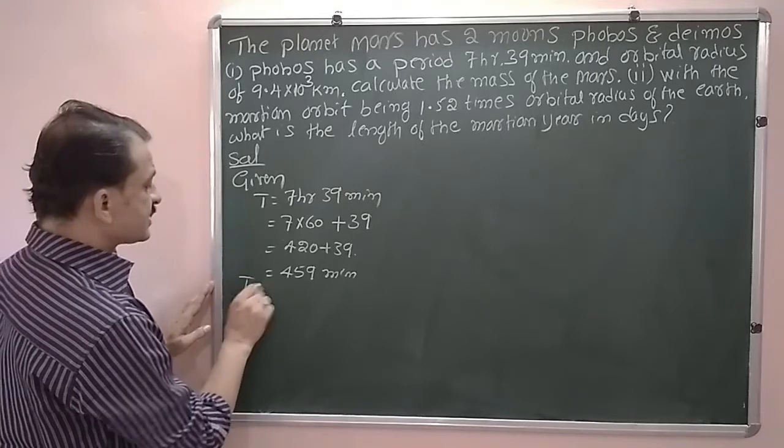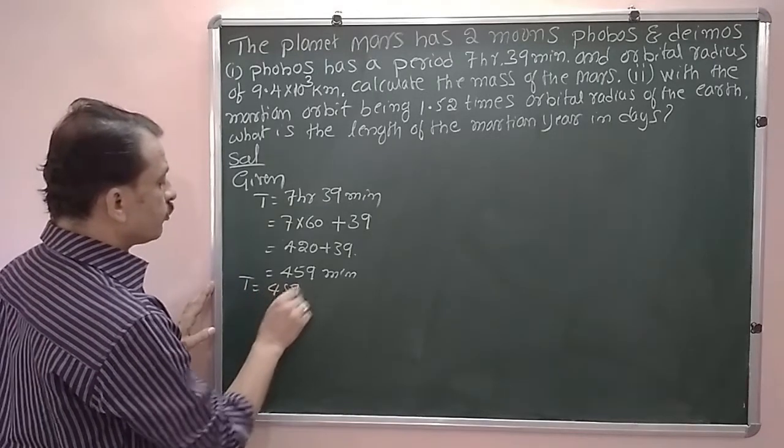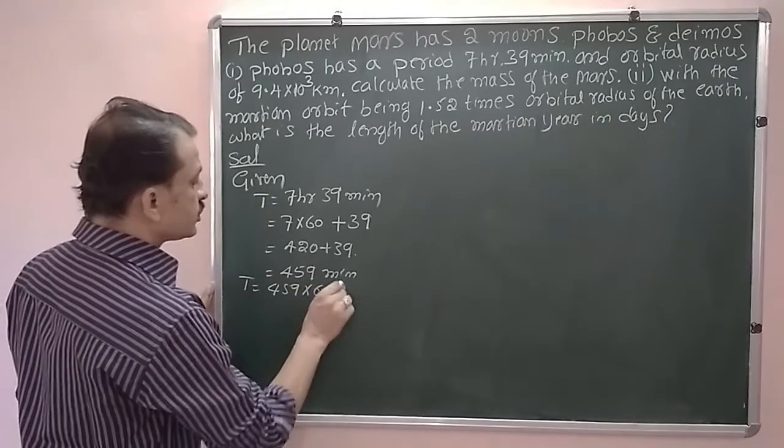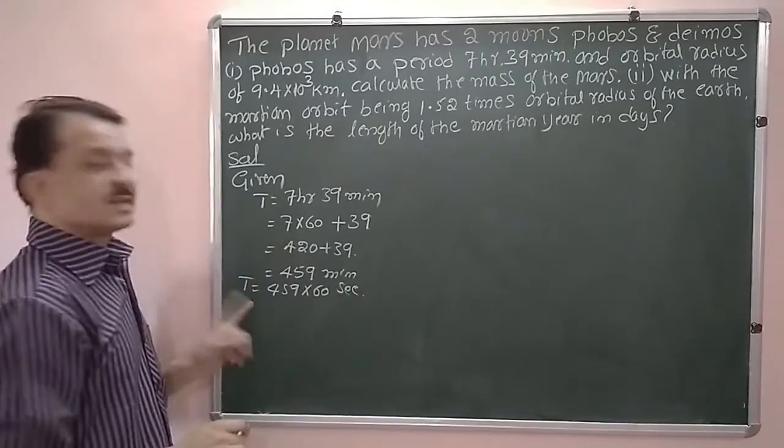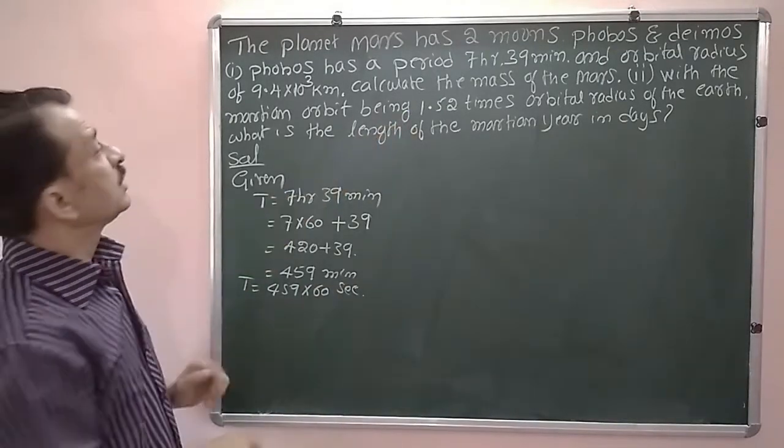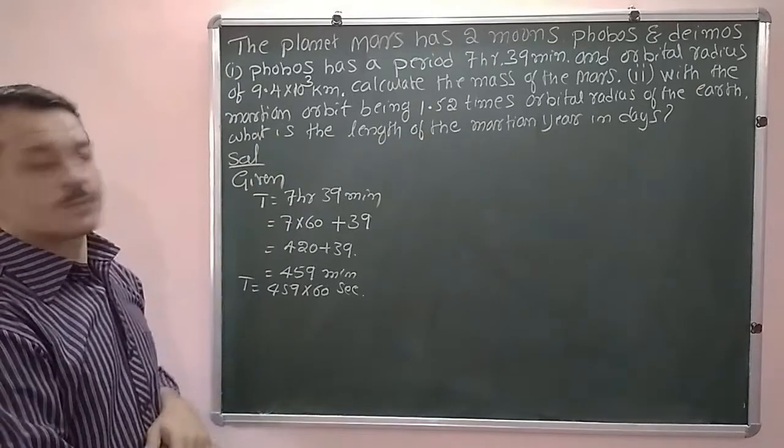Therefore in seconds it is 459 into 60 seconds. It is the orbital period of that Phobos.